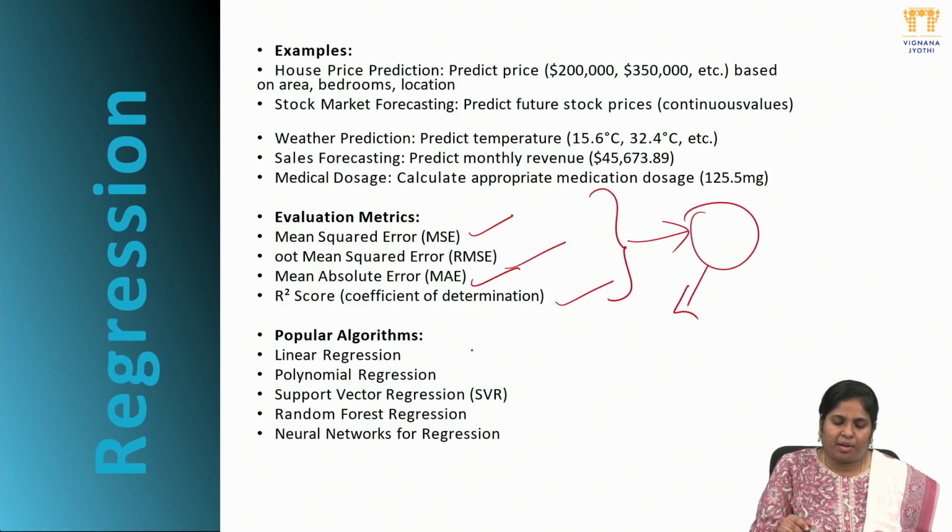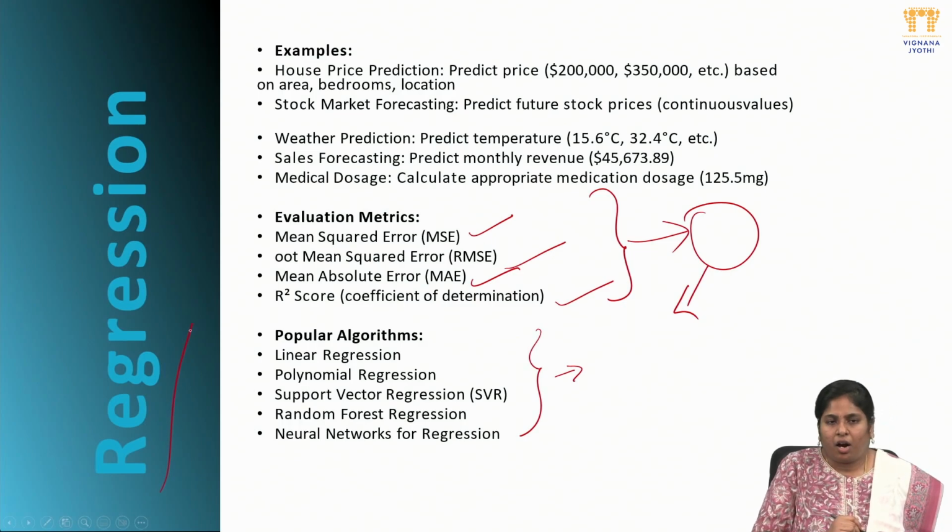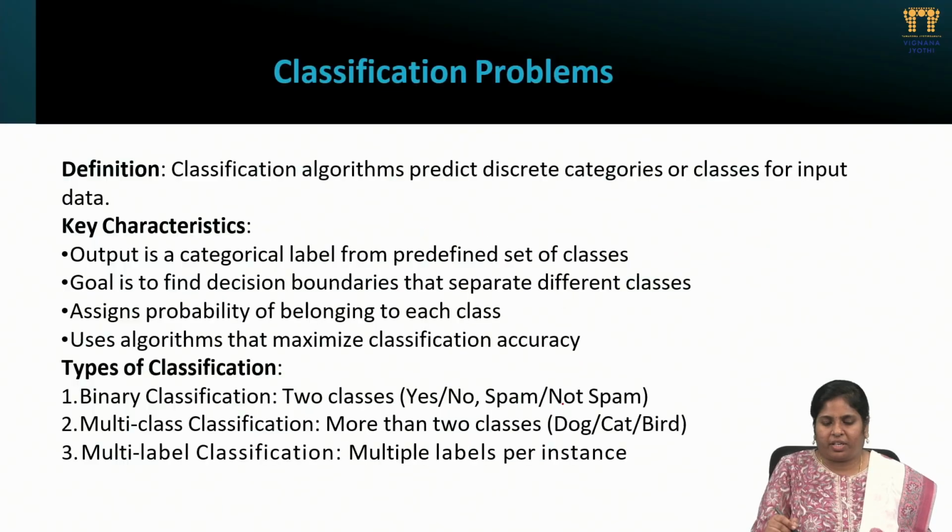Next, these are the main popular algorithms we use on supervised or unsupervised data. By using these algorithms, we will get the regression output range. The first one is linear regression, the next one is polynomial regression, then support vector regression, random forest regression, and neural network regression.